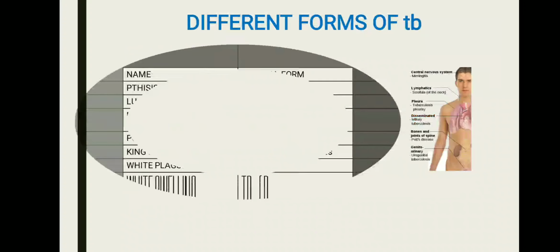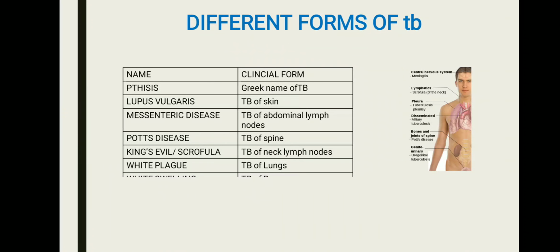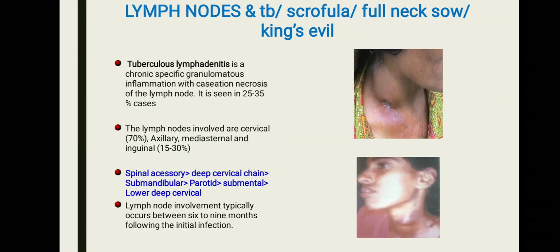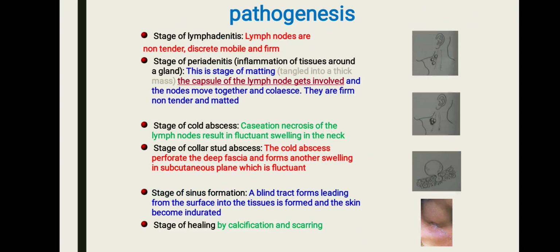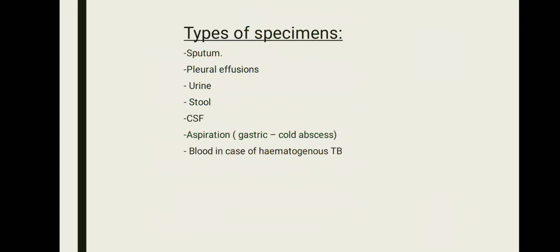Different forms of TB, you can note it down. Pott's disease is TB of the spine. King's evil is TB of the lymph nodes, a very important one. Tuberculous lymphadenitis is a chronic specific granulomatous inflammation of the neck region. Now here are the stages: lymphadenitis, periadenitis, cold abscess, collar stud abscess in which it protrudes out, and sinus formation, usually a non-healing sinus, and healing by calcification and scarring in later stages.